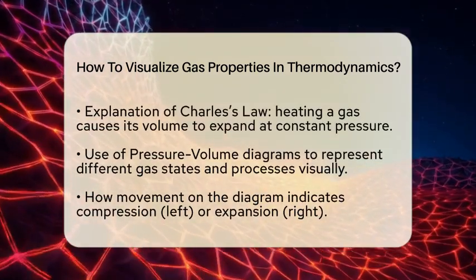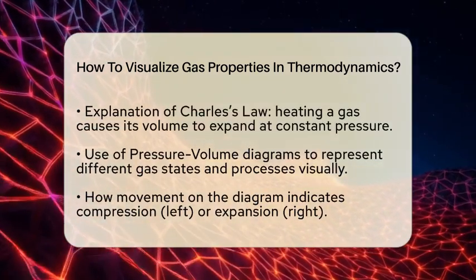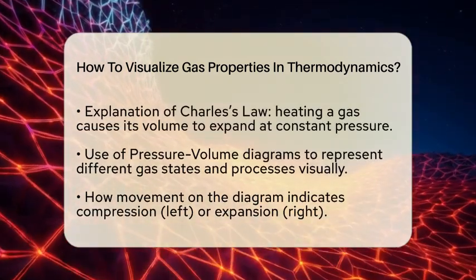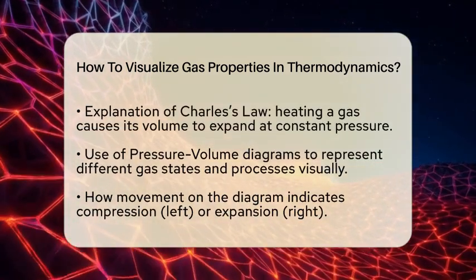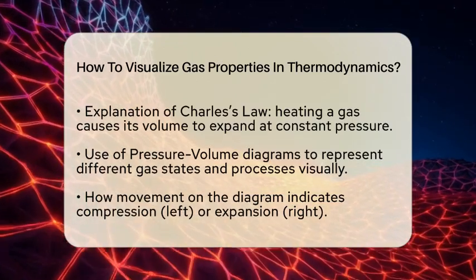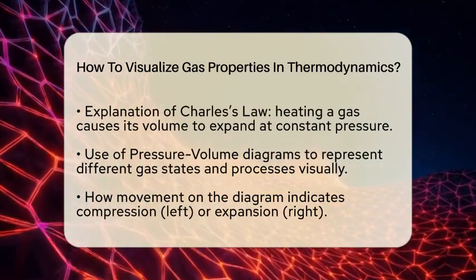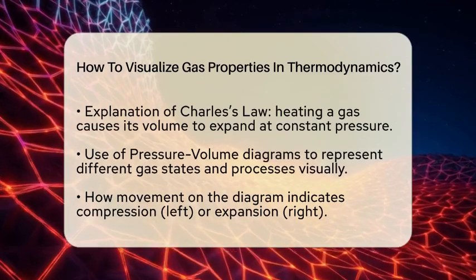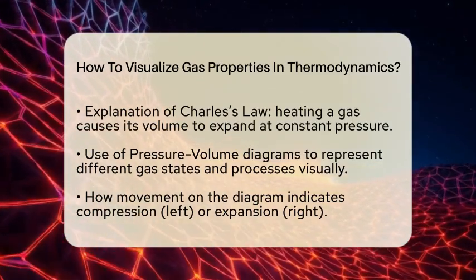One of the easiest ways to see how these properties change is with a pressure-volume diagram. Picture a graph with pressure on the vertical line and volume on the horizontal line. Each point on this graph shows a specific state of the gas. When you compress the gas, the point moves left. When you let it expand, it moves right.